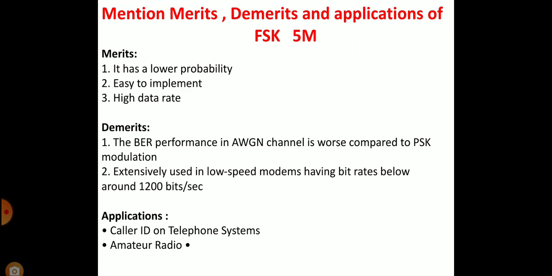Mention merits, demerits, and applications of FSK. Merits: it has low probability of error. Second one, easy to implement. Third one, high data rate. Demerits: the BER performance in an AWGN channel is worse compared to BPSK modulation. Second one, extensively used in low speed modems having bit rates below around 1200 bits per second. Applications: it is used in caller ID on telephone systems, amateur radio.